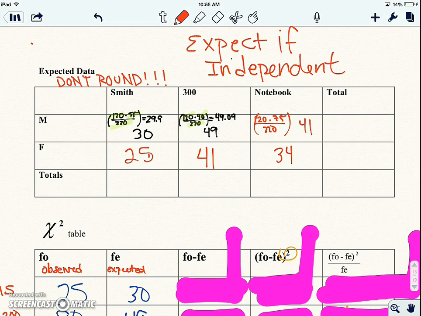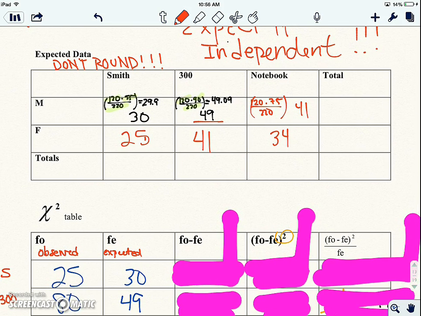If we went out and surveyed this many people with this makeup of male and female, we would expect to get 49 men that like the movie 300. That's assuming there is no relationship between gender and the type of movie you like, which we all kind of know is not true. So this is rigged. Okay, I'm going to pause here and give you another version in a minute.